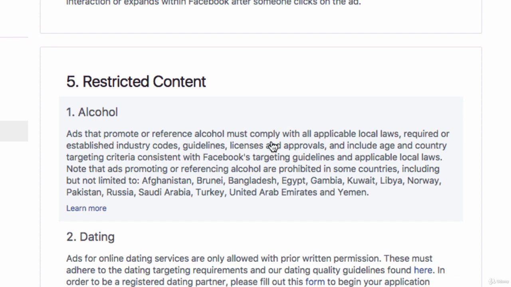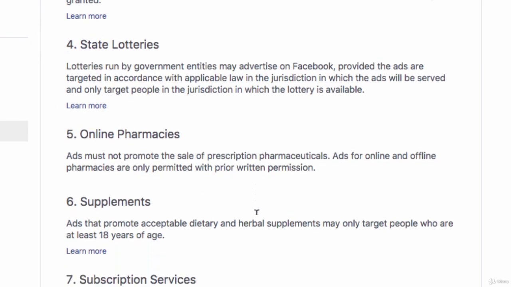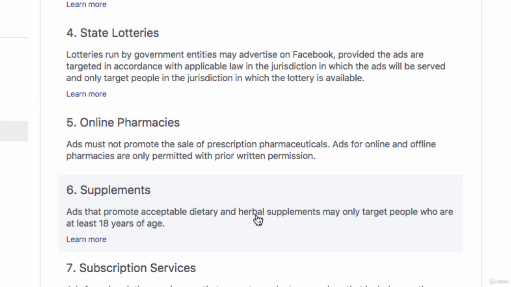Other types of restricted content include online pharmacies and supplements. If you're in this business, once again, it's good to come in here and really check before you go through that process of setting up your ads and doing all the targeting, only to get not approved at the end of all of that. So prohibited and restricted content are the big policy areas that you'll want to review.